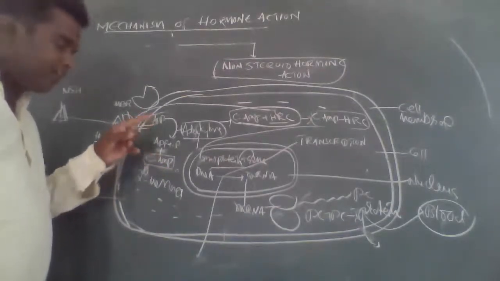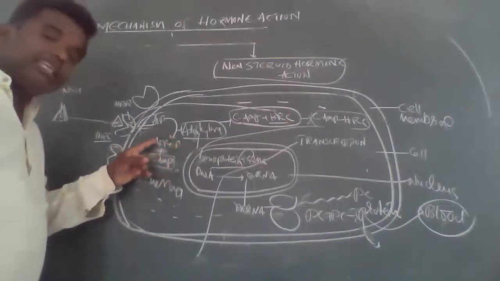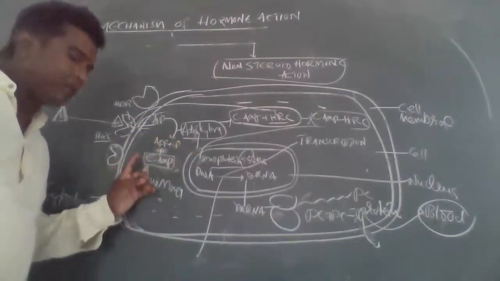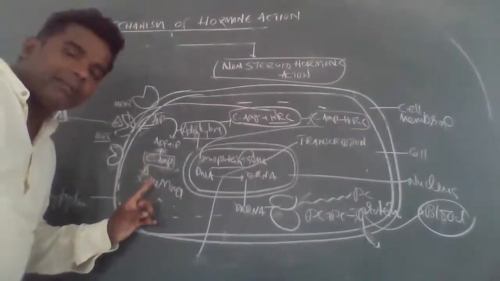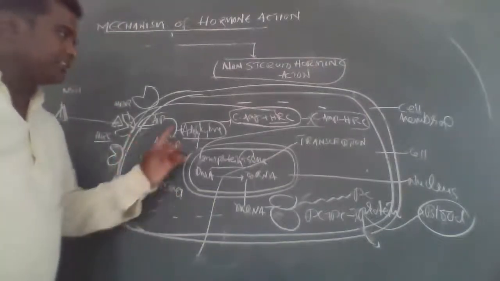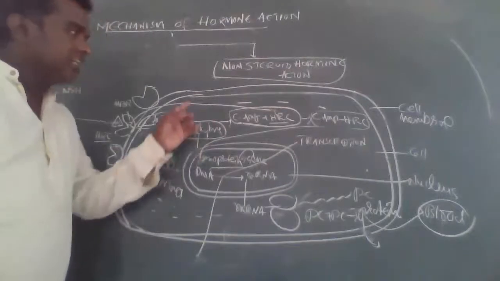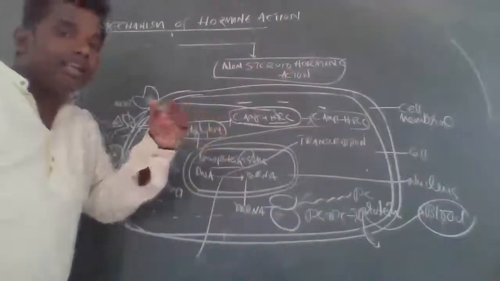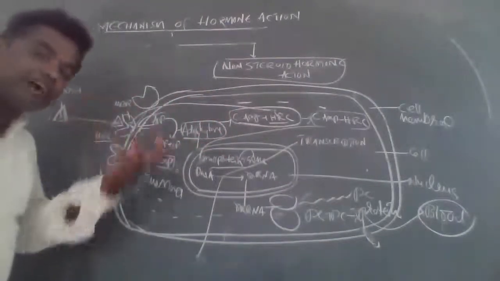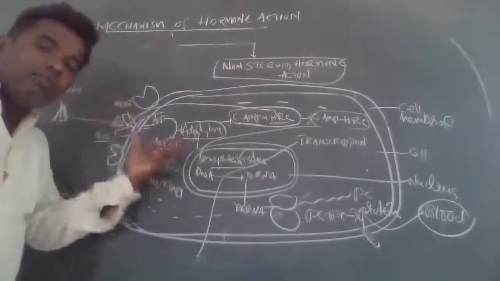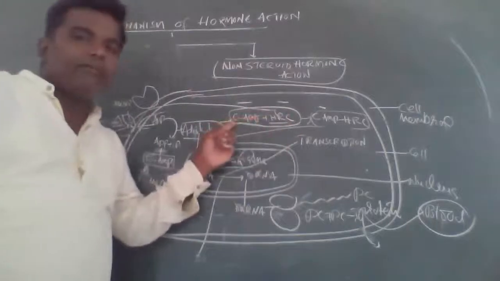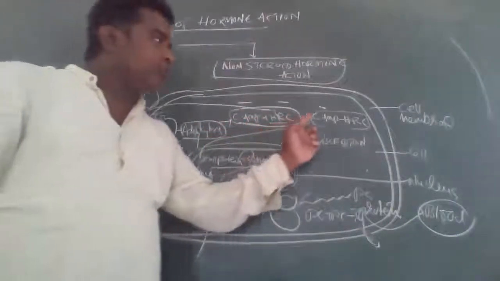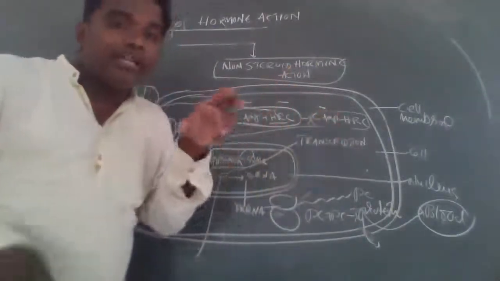Okay, let me repeat quickly. The non-steroid hormone binds with the membrane-bound receptor to form a hormone-receptor complex. In this condition the plasma membrane is activated, and cyclic AMP is formed by using ATP energy. So this ATP is converted to ADP plus inorganic phosphate, and cyclic AMP is formed.